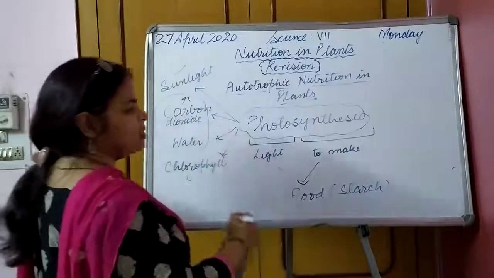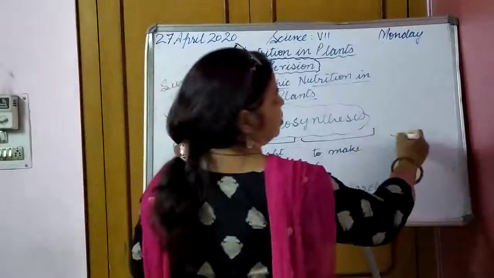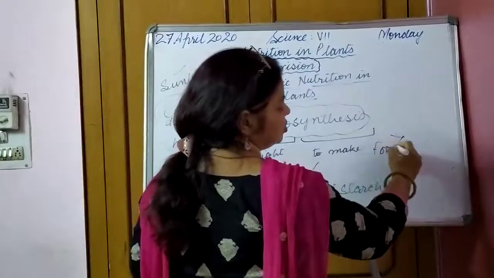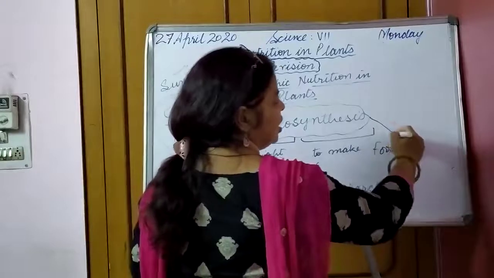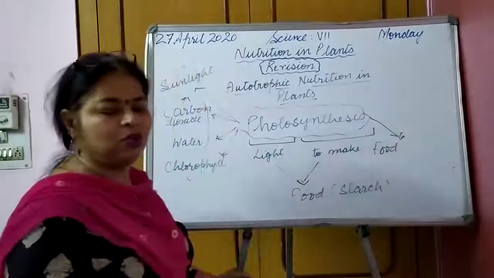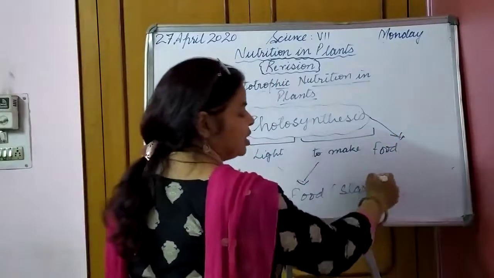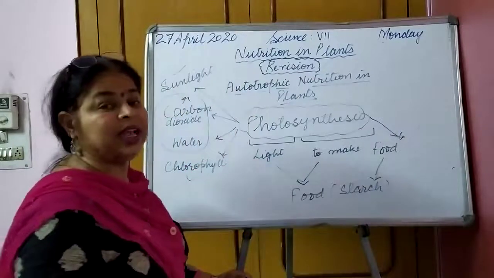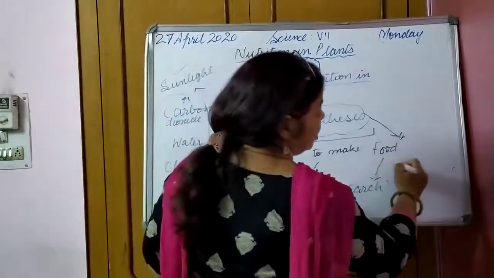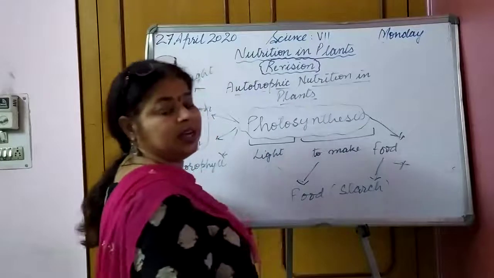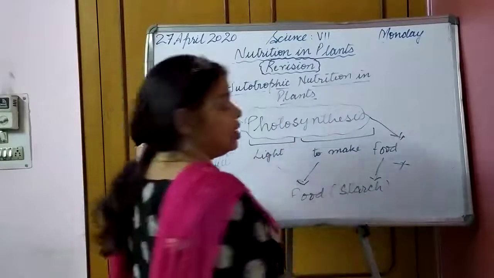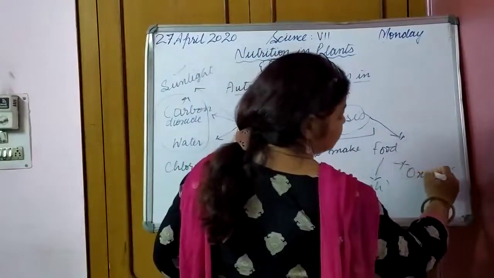And they both are converted into food, or starch. What is the product of photosynthesis? Food. And what is food? Food is starch. Besides this, one more substance is released that is not required by the plant, and we call it oxygen.